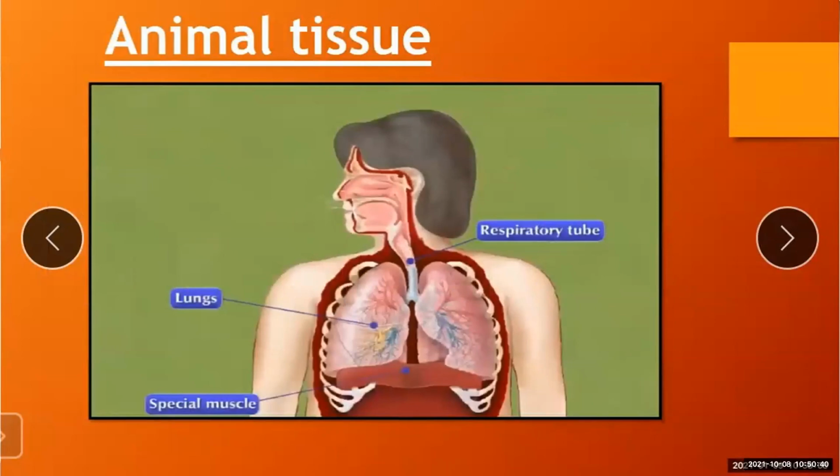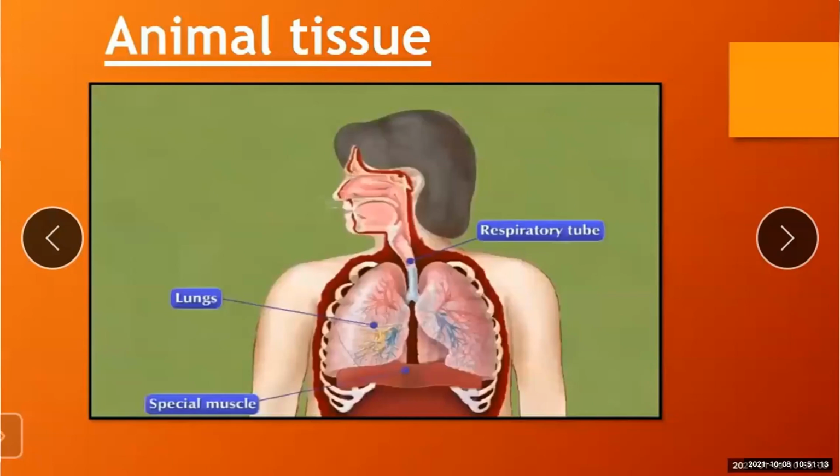So why can we not see our organs like the heart, blood vessels and intestines? This is the question. The organs like heart, blood vessels and intestines are internally located in the body, and hence they cannot be seen.